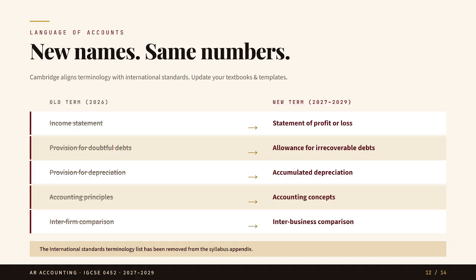Students should not be confused by these new terms. In many cases, the accounting treatment is similar, but Cambridge is using updated terminology. For example, if you already know how to adjust doubtful debts, you are not learning a completely new calculation. Not at all. You are learning the updated name only, allowance for irrecoverable debts. Teachers should update worksheets, notes, and templates so students become familiar with these terms before the exam.